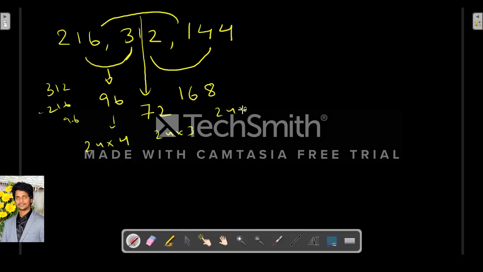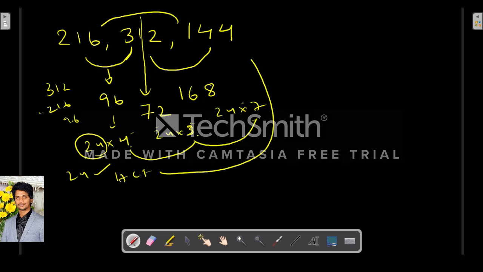So this is 24 into 4, this is 24 into 3, and this is 24 into 7. There is nothing common, as 4, 3, 7 are all co-primes. So other than 1 there is no common factor. So this 24 is the HCF of these three. What I did was first take two at a time and subtract the smaller from the bigger one.